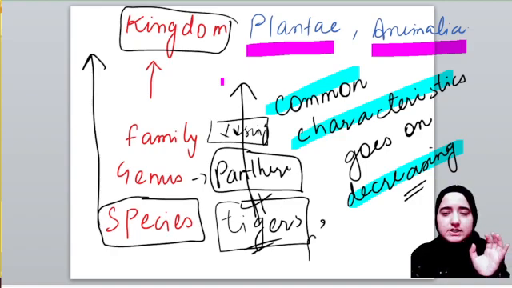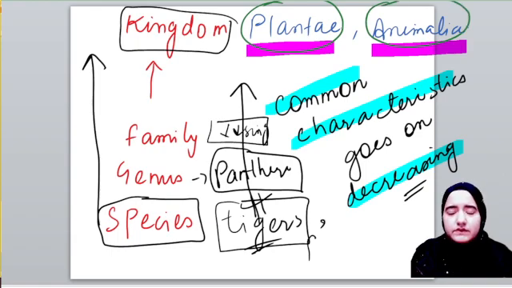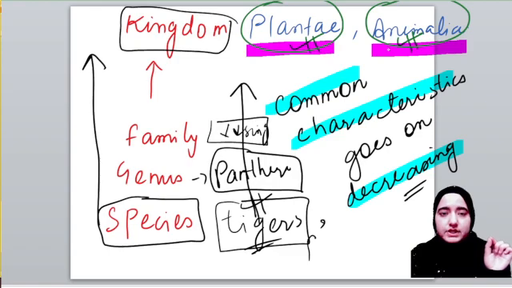So that's why we say the characteristics go on decreasing, because if we observe the characteristics of plants and then the characteristics of animals, we will simply observe that there is a difference between plants and animals, be it morphological, genetical, or physiological difference.